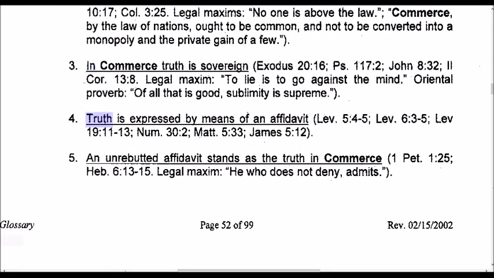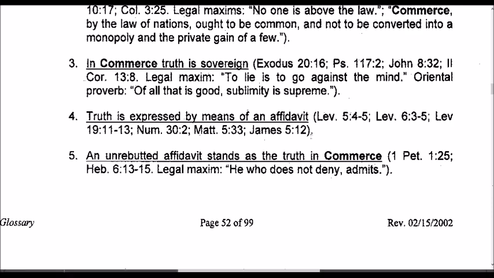In truth, truth is expressed by means of an affidavit. Leviticus 5:4-5, Leviticus 6:3-5, Leviticus 19:11-13, Numbers 30:2, Matthew 5:33, James 5:12.